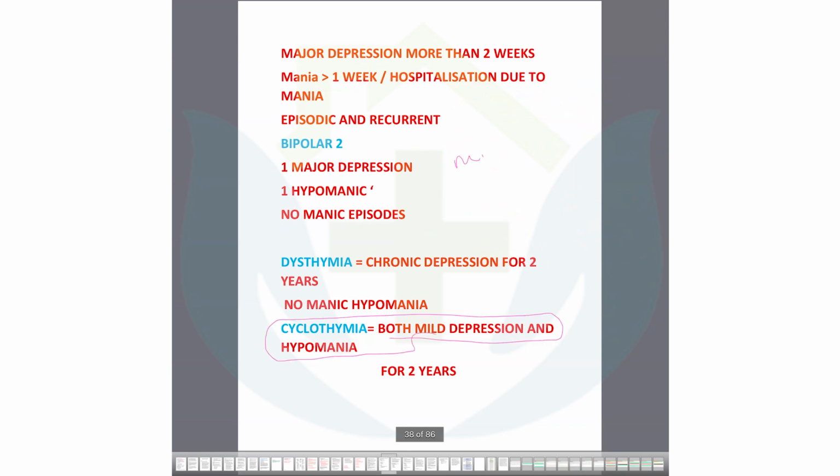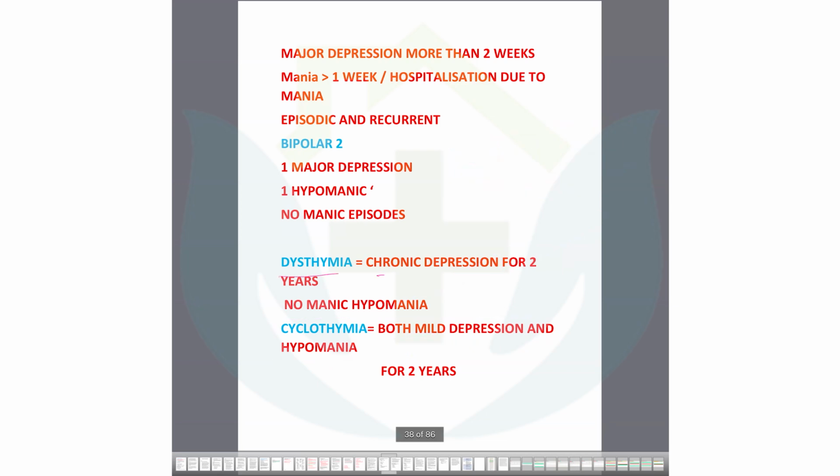So that is mild depression plus hypomania. Both are in mild scale. So if this happened for 2 years, this is cyclothymia. Cyclically, the patient suffers sometimes from mild depression, sometimes from hypomania, sometimes mild depression, again hypomania. So if this cycling occurs, this is the term cyclothymia.